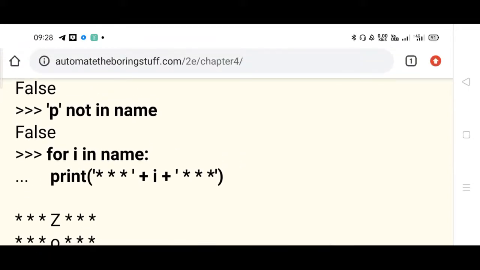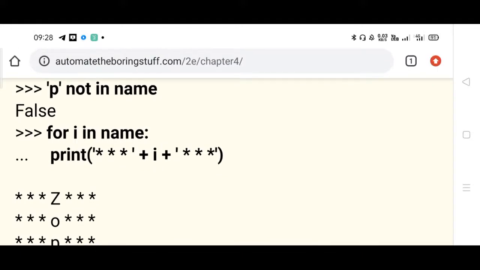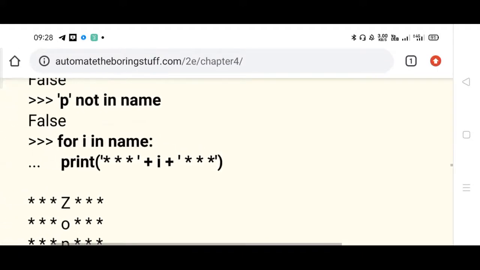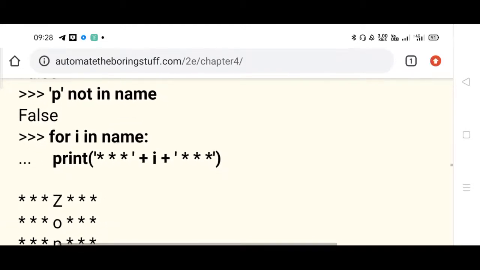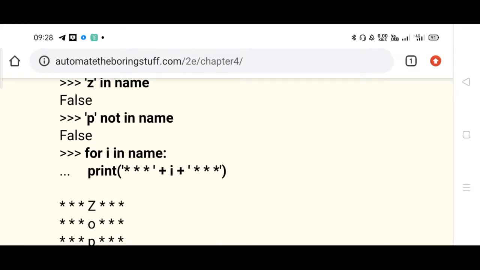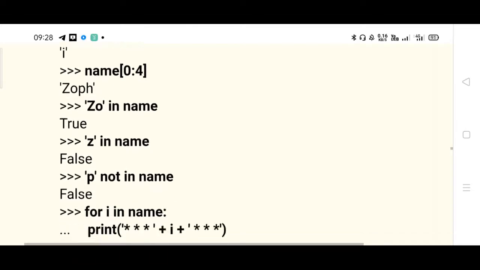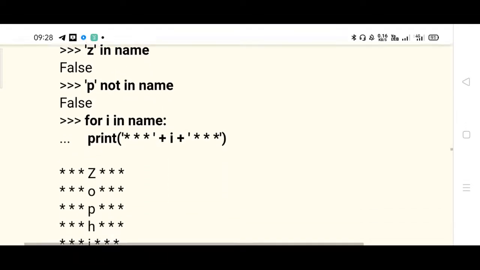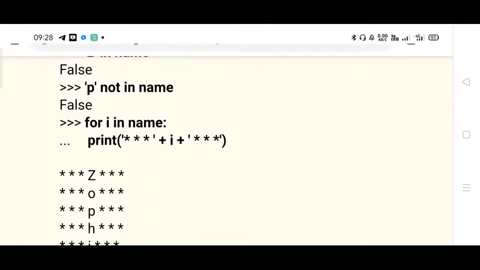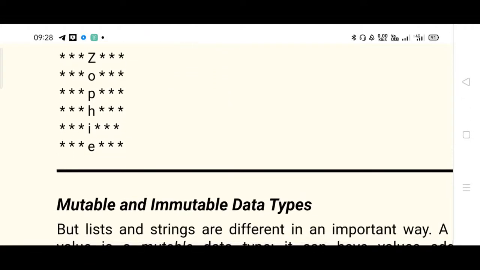So for i in name, what you want to print, you want to print three asterisks in addition with i, right? So for i in name, initial value of i is what? 0. So the 0th element will be printed. Three asterisks and the 0th element. What is the 0th element? Z is the 0th element. Followed by O, the next i is updated. So in the next line, O will be printed. Then P, H, and I will be printed.